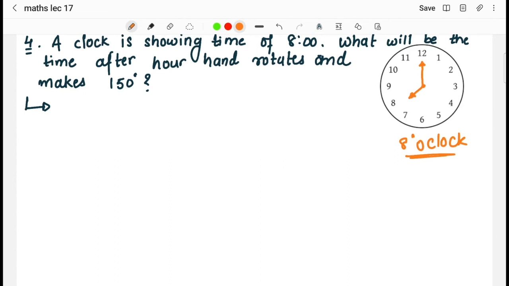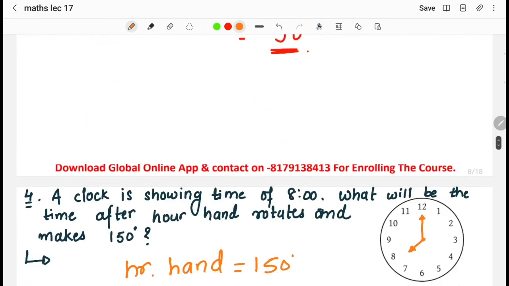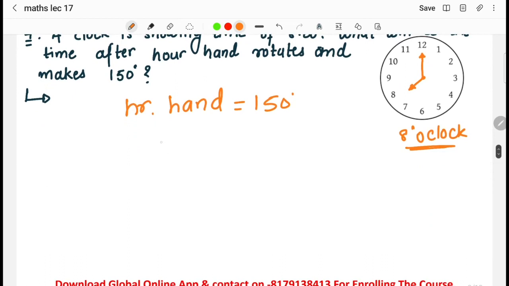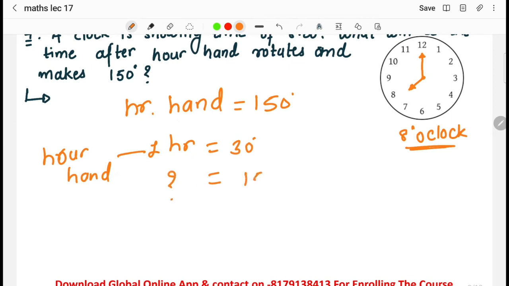Now the question asked to us over here is our hand is rotating for 150 degrees, and they have asked the time then. So what we will find is, as we know, our hand in 1 hour makes 30 degrees. So how much time will it cover in 150 degrees?